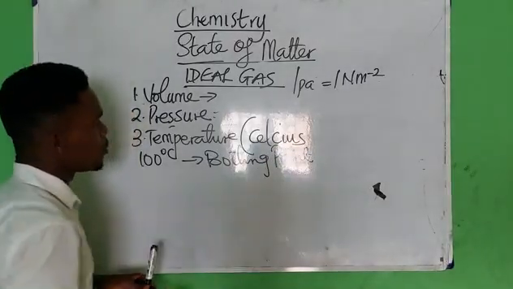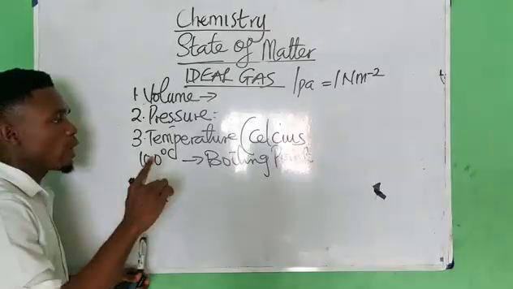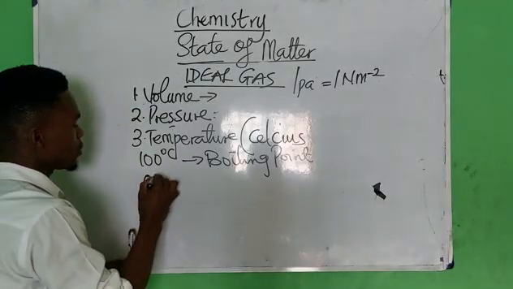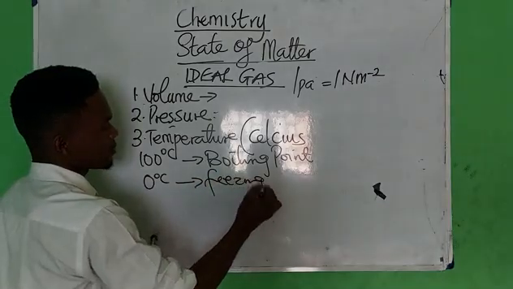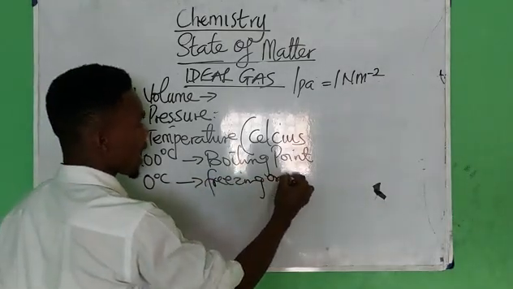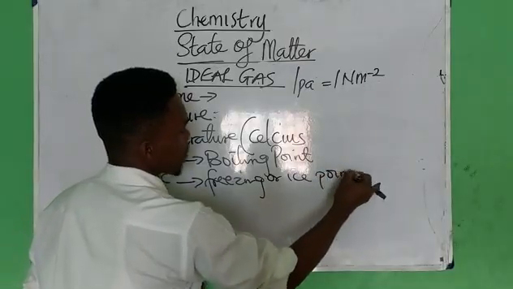This is known as what? The boiling point. While the lower point is called what? 0 degrees Celsius, and this is known as what? The freezing point. The freezing or ice point.